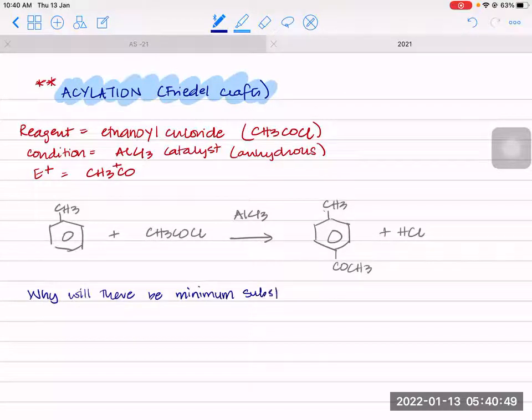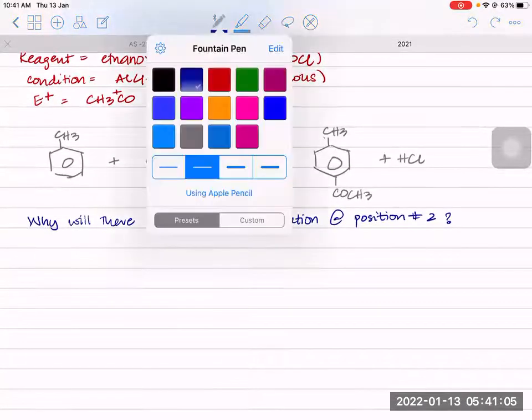Because we said it can go on carbon number 2 and 4. So why is there minimum substitution at position number 2? Why does it not go here? Why does it go on carbon number 4?